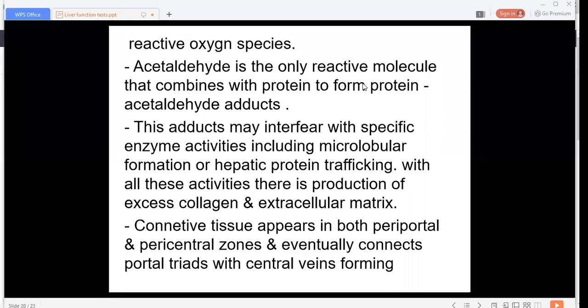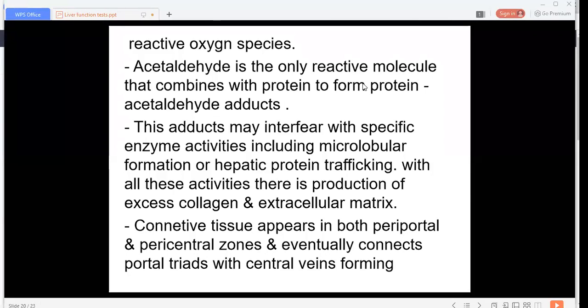NADH to NAD ratio. So what is NADH? NAD is nicotinamide adenine dinucleotide, and NADH is its reduced form, nicotinamide adenine dinucleotide hydrogen. So this ratio increases. Here the acetaldehyde is very much toxic to the hepatocyte. It causes membrane damage and cellular necrosis.